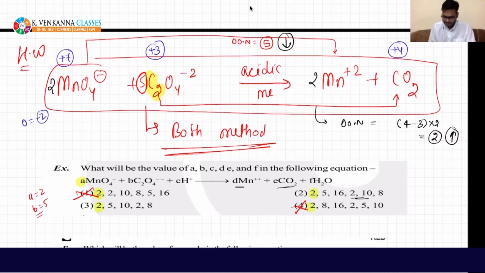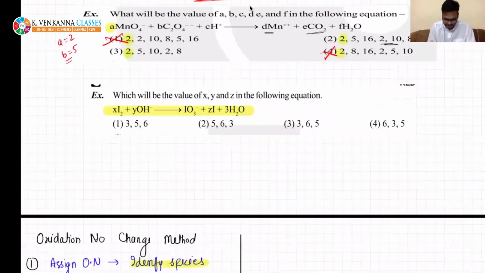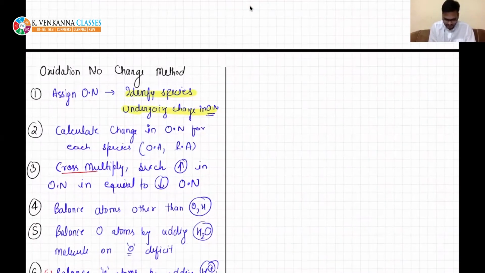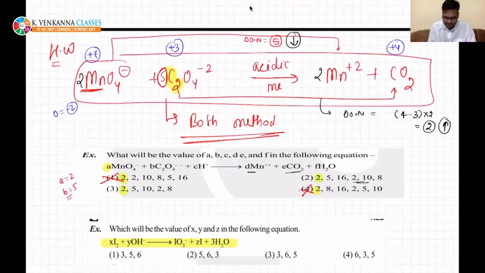Now see, if you can see, these are already balanced. Third step is, if you remember, I have already done cross multiplication. Now balance atoms other than O and H. So balance manganese atom, carbon atom. See, manganese atoms are already balanced, right? So you can easily see D is 2, but here D is also 2. So we have again achieved nothing. D is also 2.